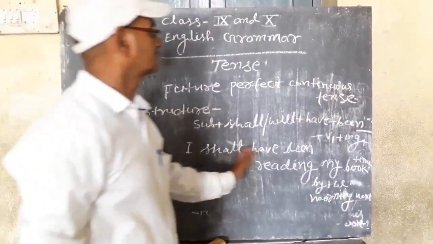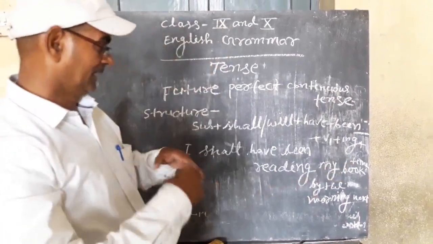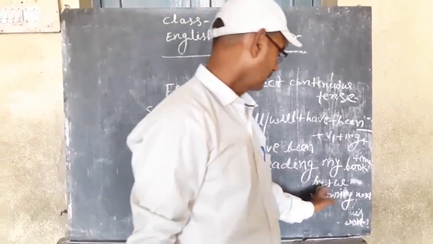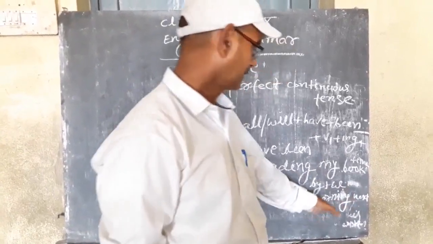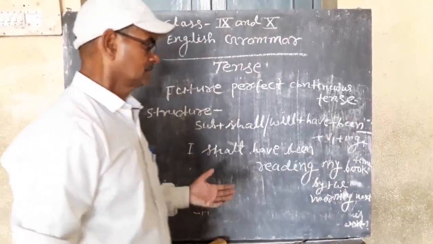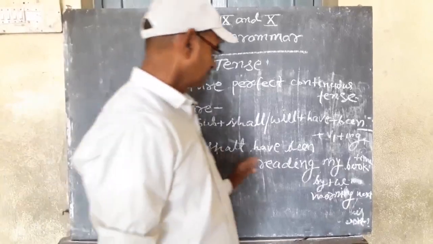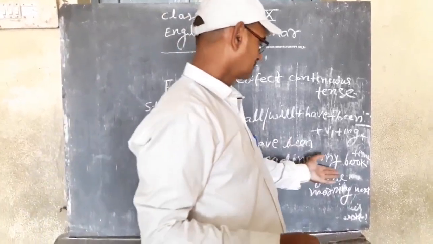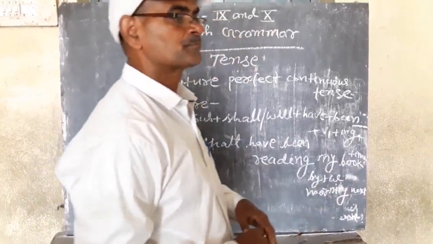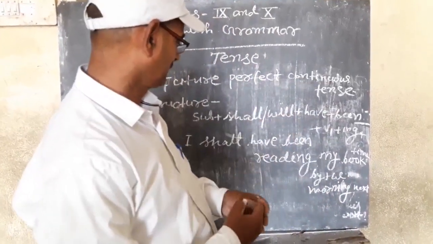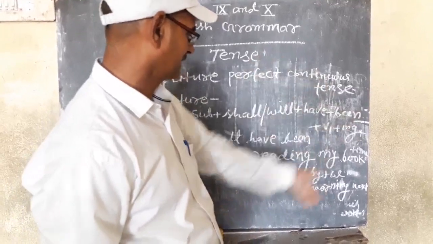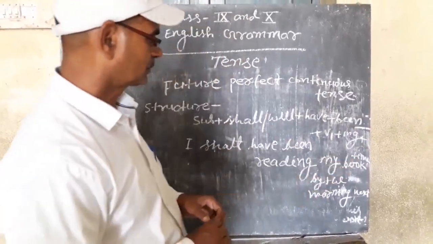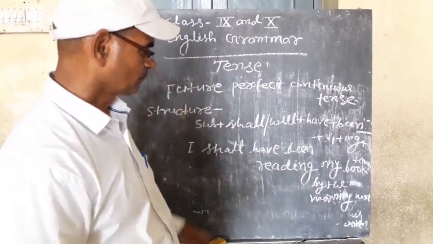This sentence is making it clear that I shall have been reading my book by the morning next day. Reading means reading work will be continuously done in the coming next day. This sentence is declaring of doing the action in the future.